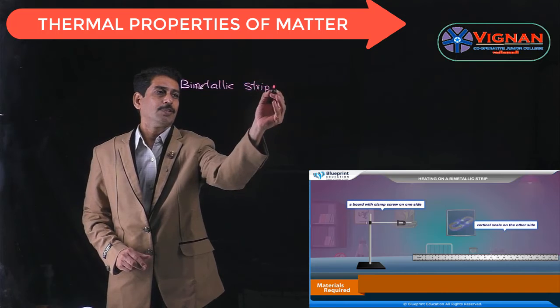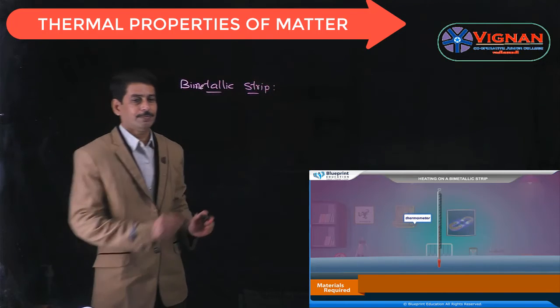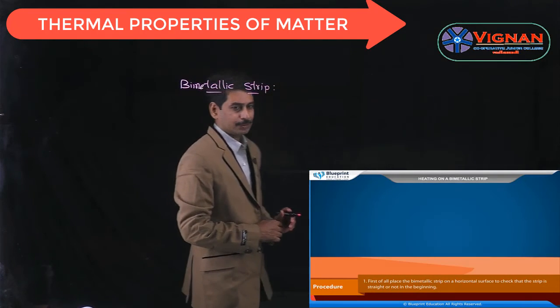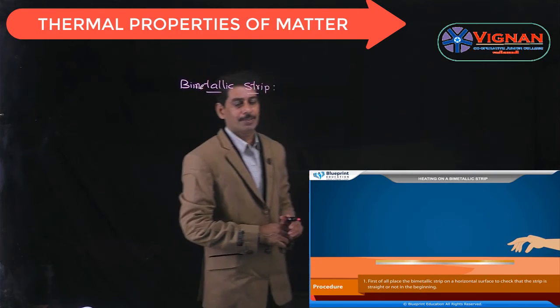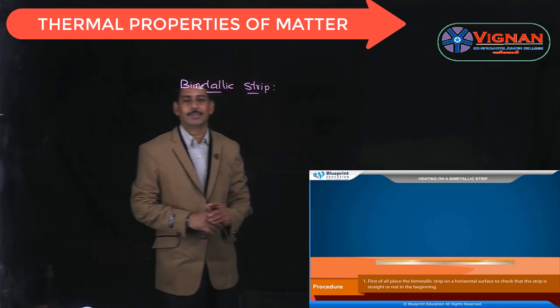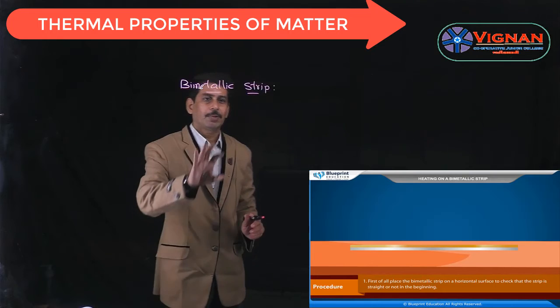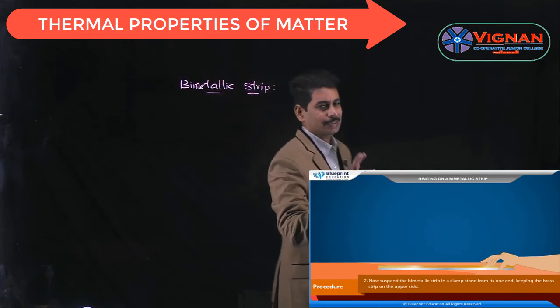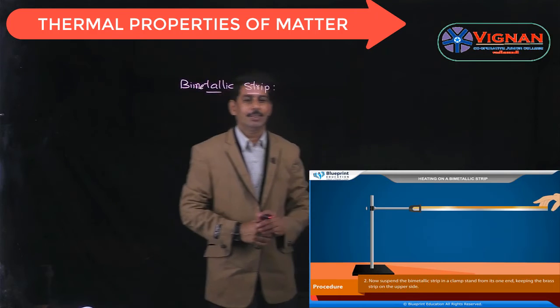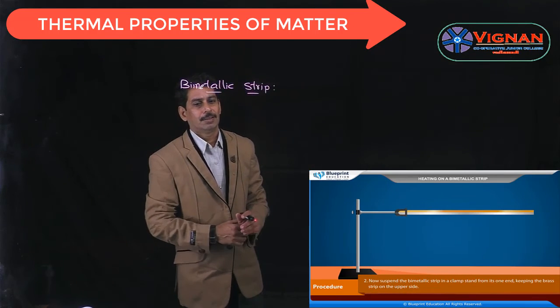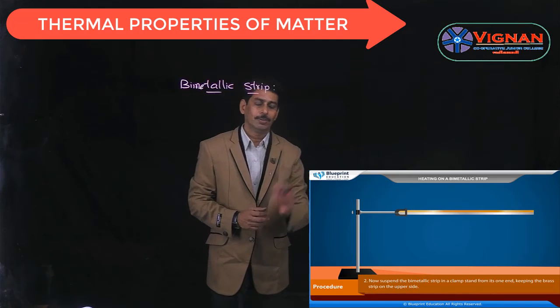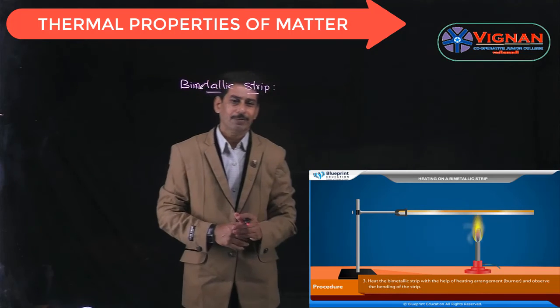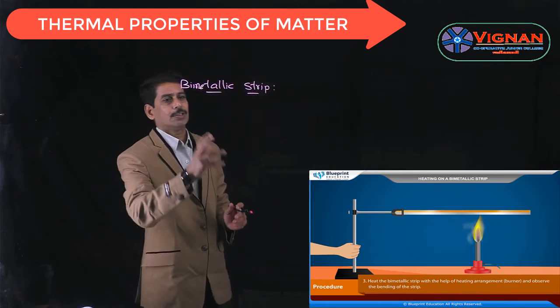So we already know the bimetallic strip, which is made up of two different metals riveted together at several points. Whenever this bimetallic strip is heated, it gets curved with more alpha value on the convex side because expansion is more. Whenever it is cooled, it gets curved with more alpha value on the concave side.